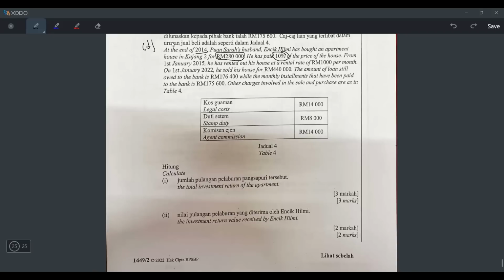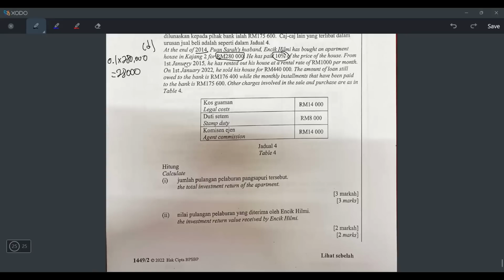I think I can calculate it, right? Just take 0.1 times with 280,000. Okay, and if I press, what I get? Let's press 0.1 times 280,000. Okay, I get 28,000. But what is this? This is the amount that he has paid. He paid means it's a duit yang keluar, bukan duit yang masuk. Duit yang keluar. It means the amount that he spent.